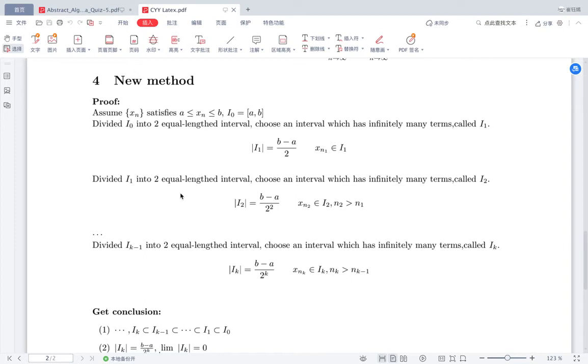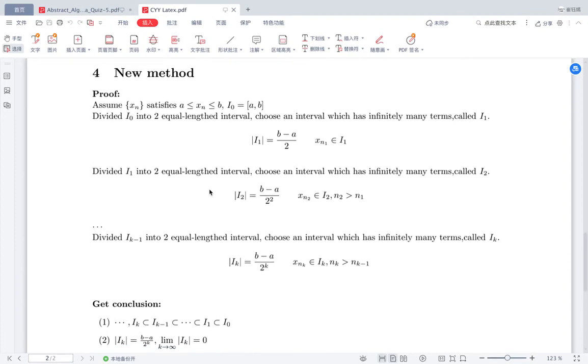And you don't need to divide it into equal-length intervals, because whatever the lengths are, you can always find an interval that contains infinitely many terms, right? So the way you divide the interval is not strict. Anyway, now we get I2, and xn2 belongs to I2. An important thing is that we make n2 bigger than n1. It can be done since I2 has infinitely many terms.